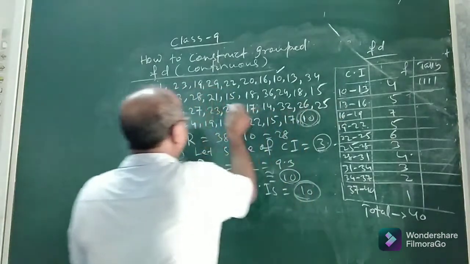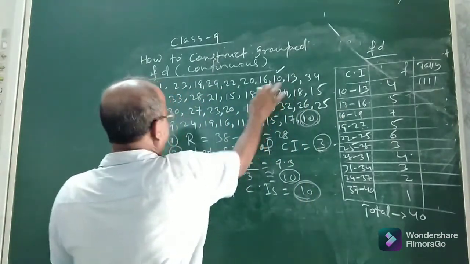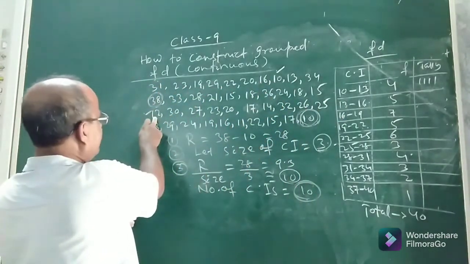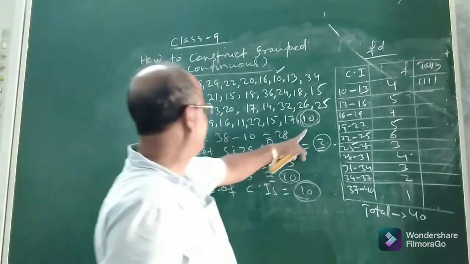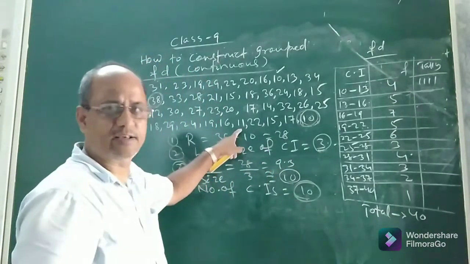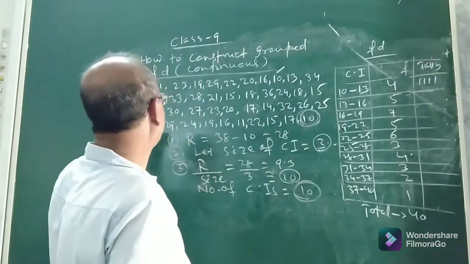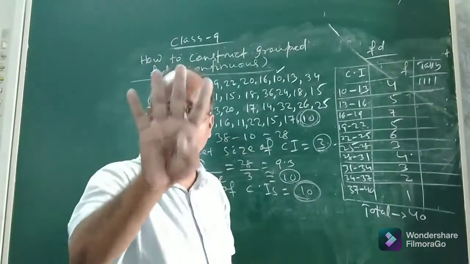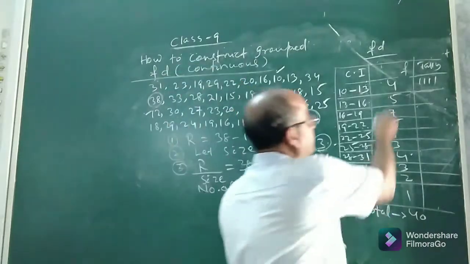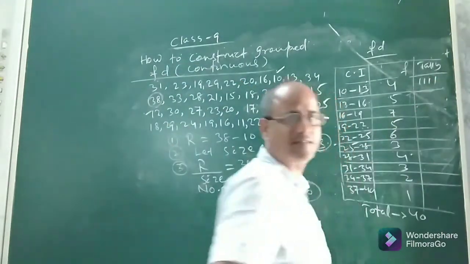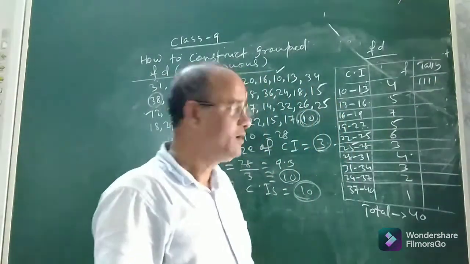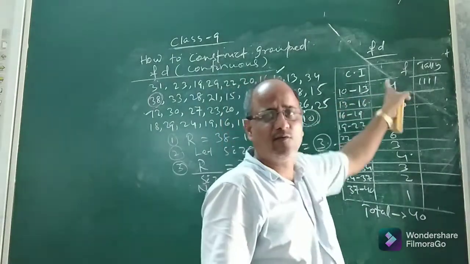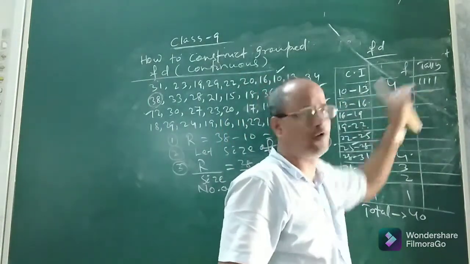Count: 10 here, 12 here, another 10 here, 11 here. That means 10, 11 and 12 occur 4 times. So the frequency is 4. You show it by means of 4 tallies. So this is the first class.